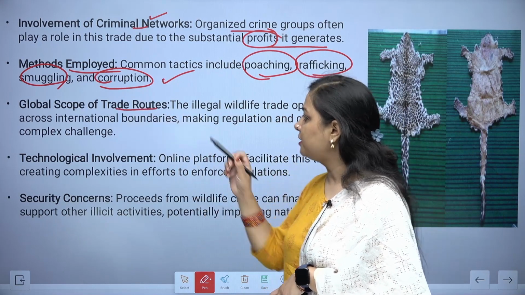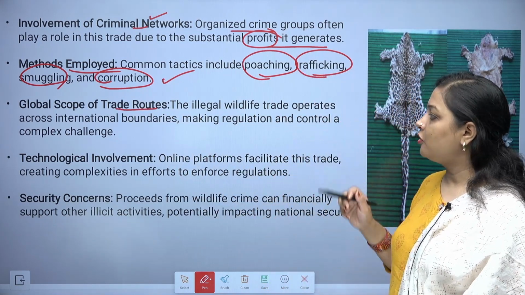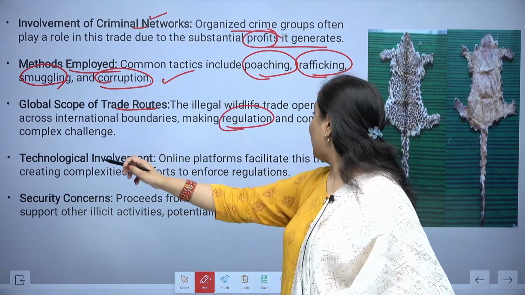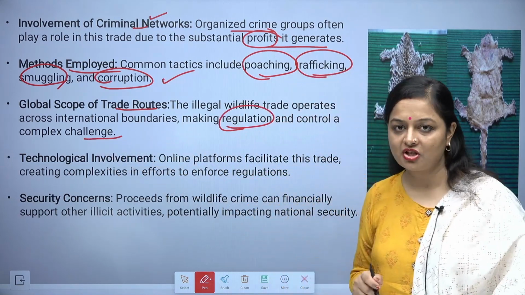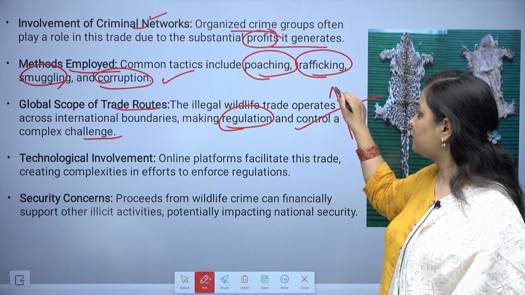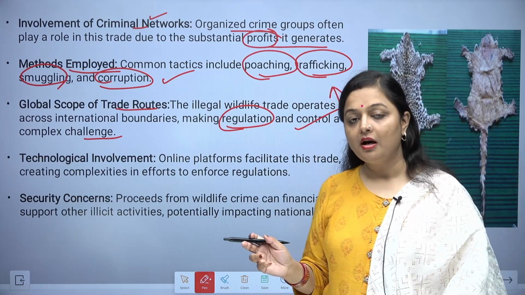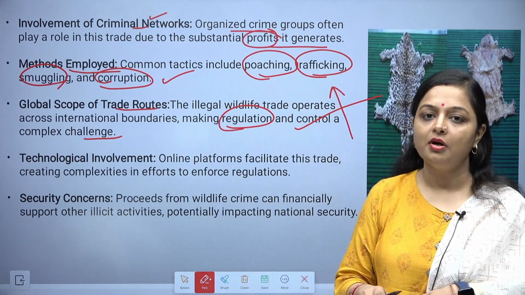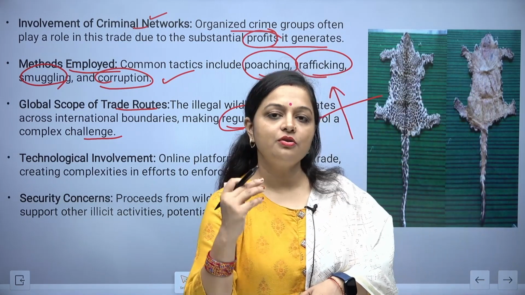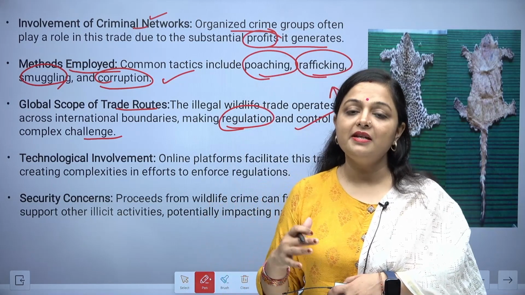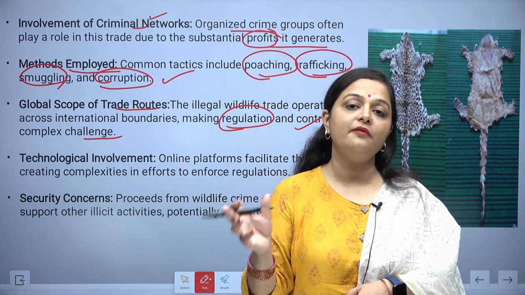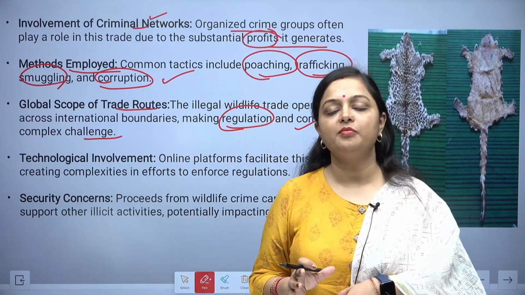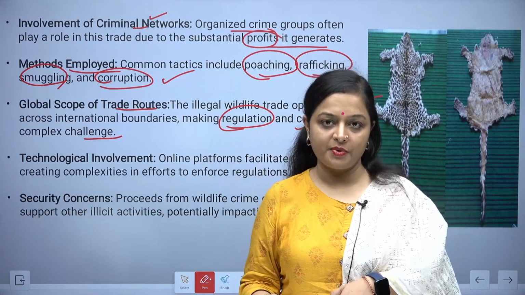Global scope of trade routes: the illegal wildlife trade operates across international boundaries, making regulation and control a complex challenge, because as soon as you cross the border, things change. Until you are in India, all the rules are applied on you. But as soon as the person crosses the border, you have to take the permission of our government as well as that country's government in order to look for those people.